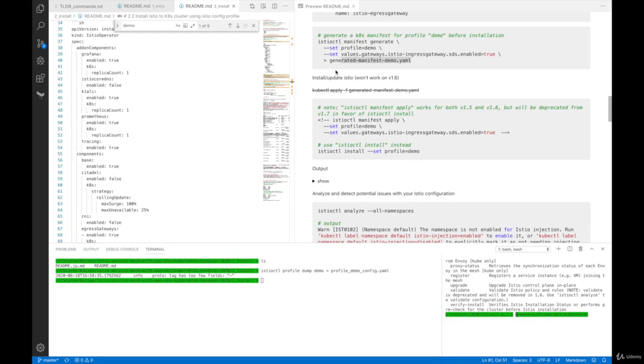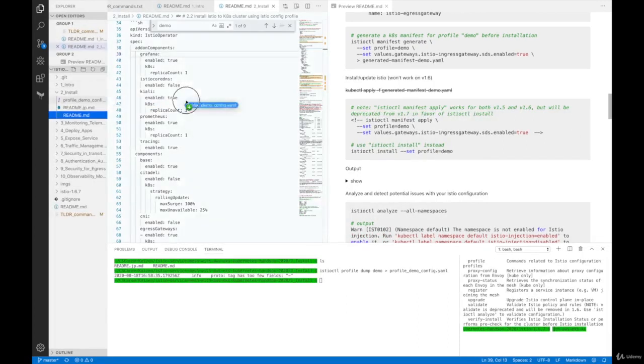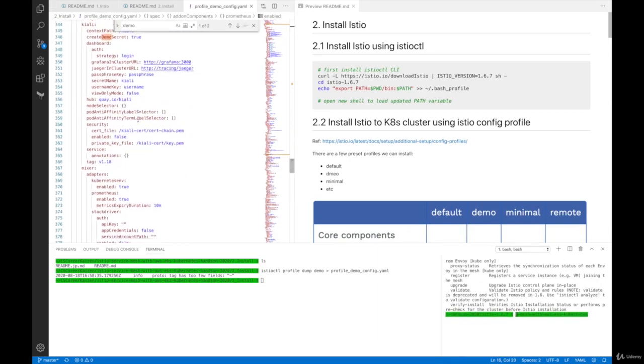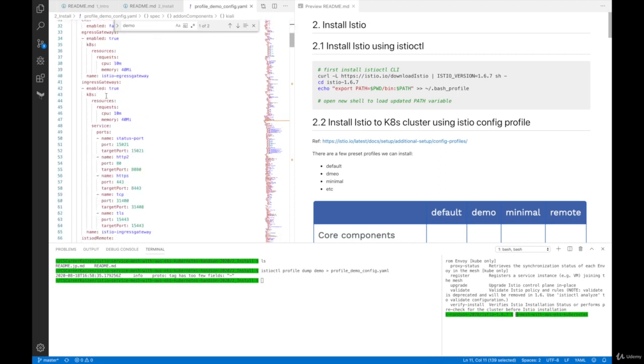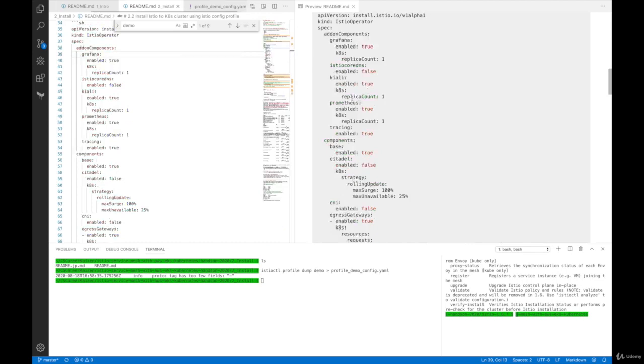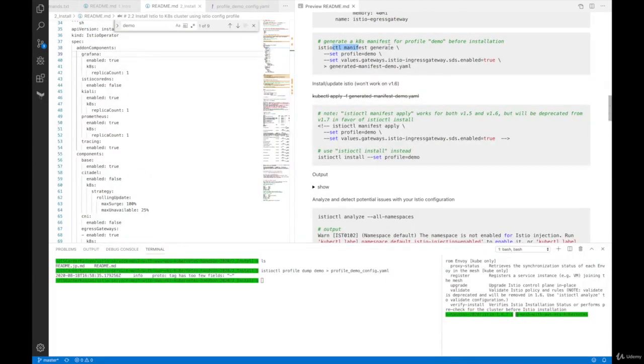Alright? So before actually installing profile demo, we can also generate the manifest YAML file for profile demo. This is going to print out actual Kubernetes objects like service and deployment YAML files. Whereas the profile demo YAML file that we just saved is not entirely Kubernetes objects. Some of the components configured here are related to Istio, and only Istio can understand them. Not all the kinds of resources defined here are Kubernetes objects. Whereas if we use istioctl manifest generate with profile demo, we are going to list out all the Kubernetes objects that are going to be created.